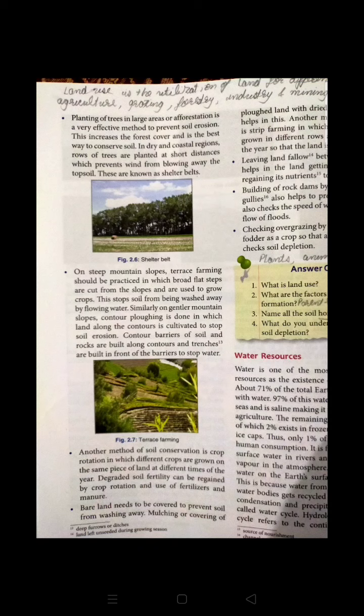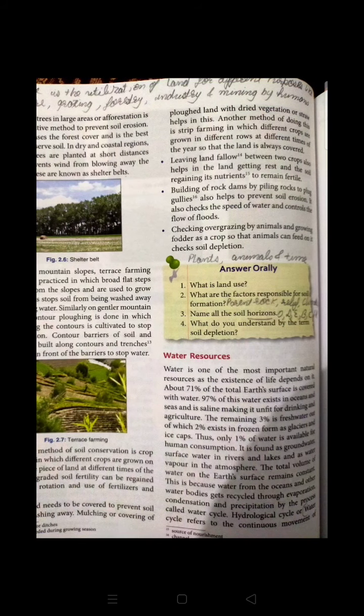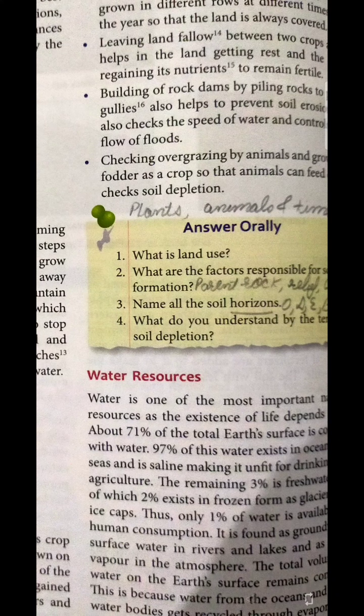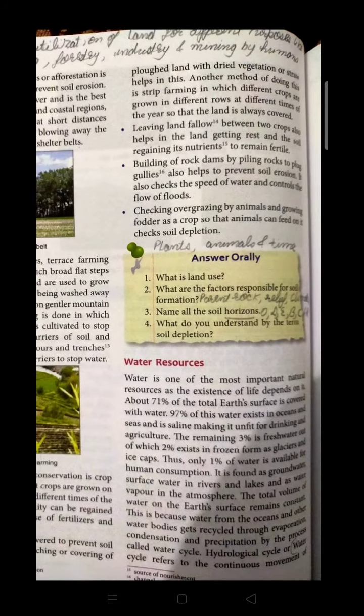Barren land was there, and plugging is used to prevent the soil from washing away. So plugging the land, leaving the land to flow, building rock dams by piling rocks to plug the gullies, checking overgrazing by animals, and growing fodder as a crop. When animals overgraze, the soil is affected, so definitely we are going to face problems. Hope you are clear with this.